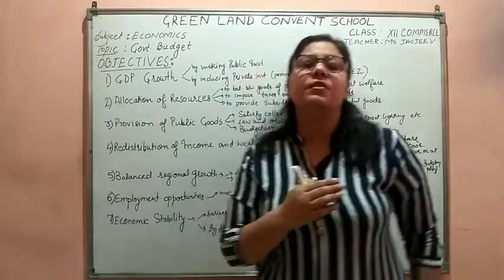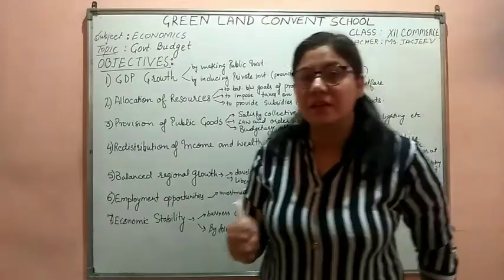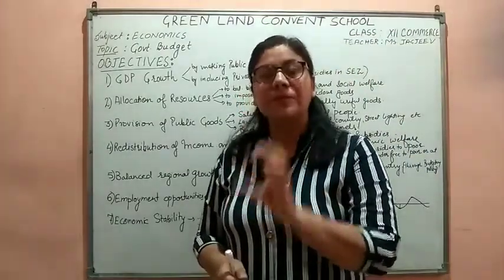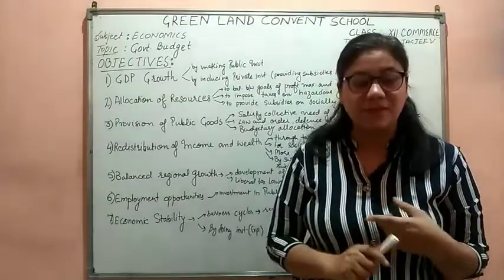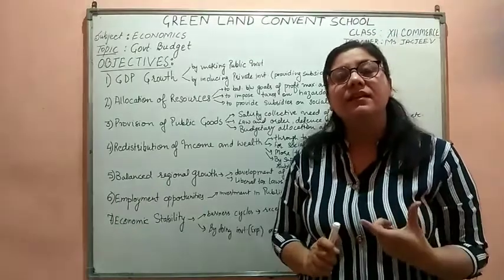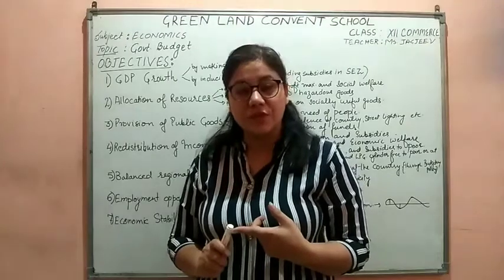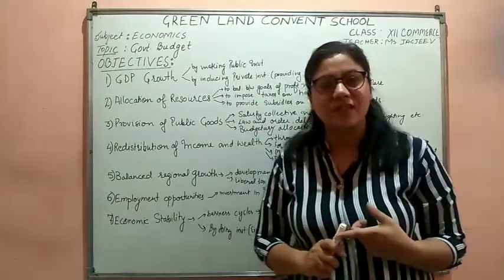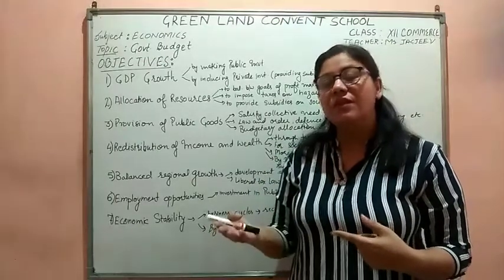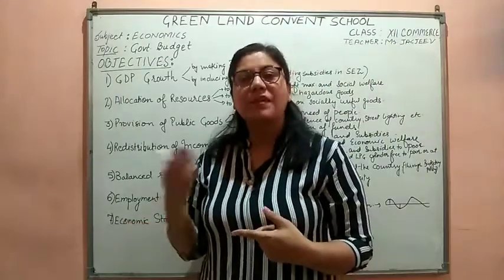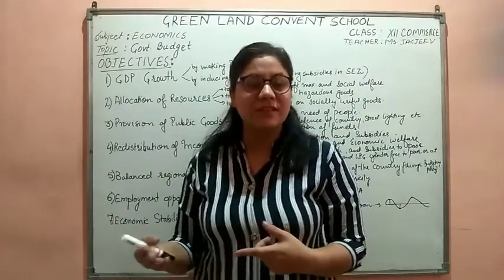How can the GDP growth of the country be possible? Through the budgetary policy of the government. When I talk about GDP growth, all of you should be very clear in your mind what GDP actually is. GDP is the sum total of the value of all the goods and services produced within the domestic territory of the country during the financial year. So GDP will grow if we are producing more and more goods. GDP will grow if our employment opportunities and the production capacity of the country are increasing.